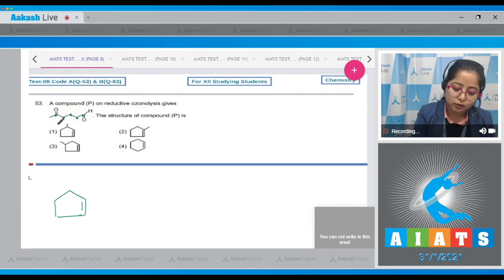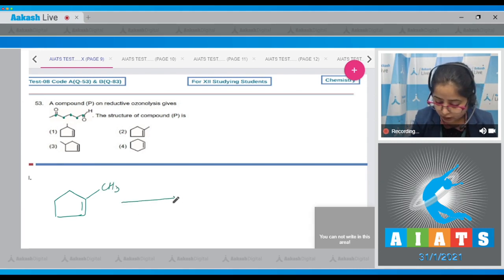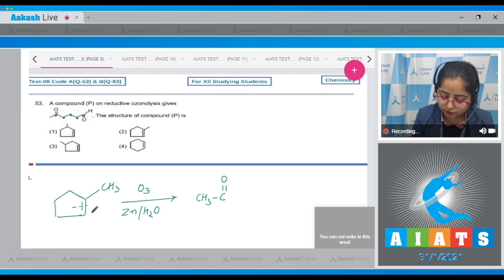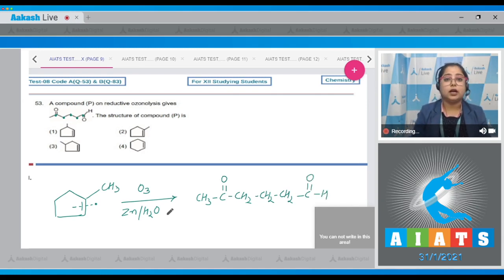There will be a double bond, and on the doubly bonded carbon there is a methyl group attached. So this on reaction with O3 followed by zinc and water gives CH3 C double bond O. Since there's a cleavage from here, CH2 CH2 CH2 C double bond O H. That means the correct answer is option number 2.